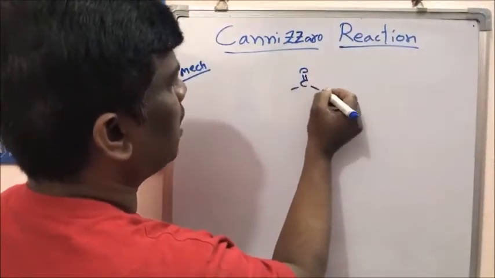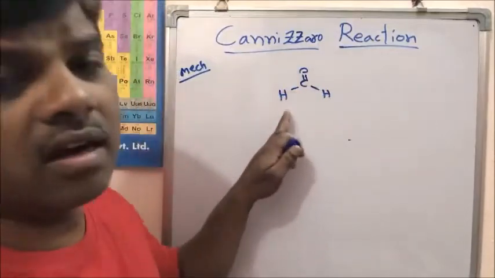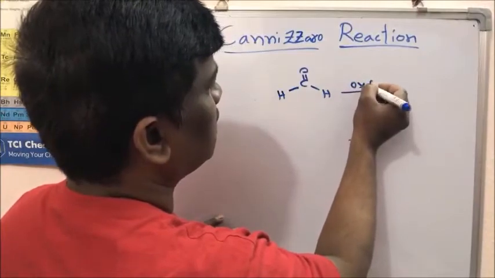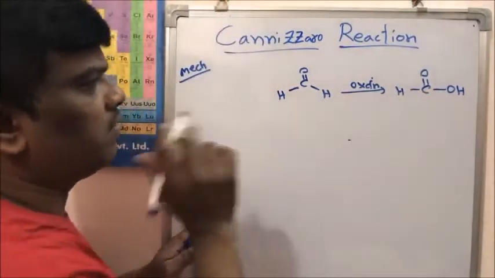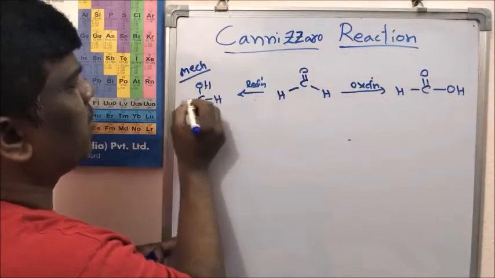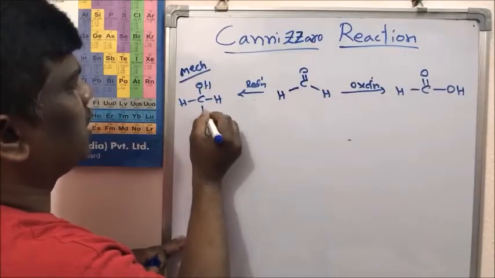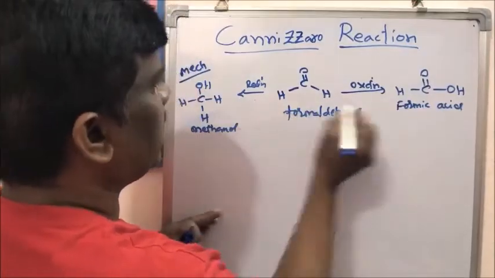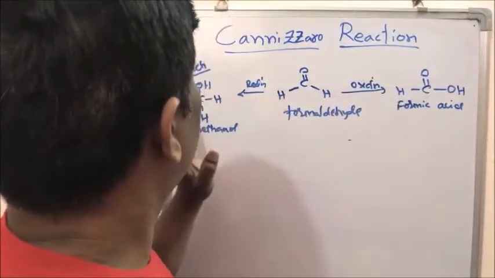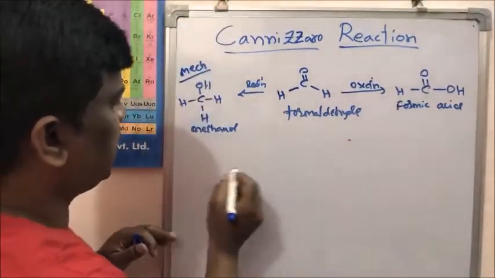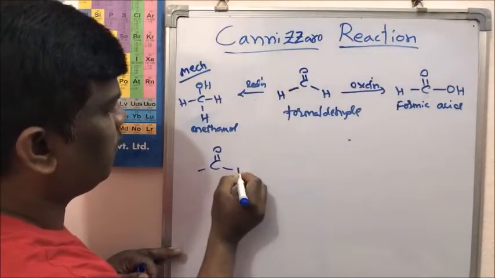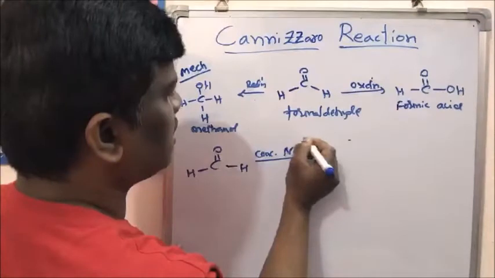Formaldehyde has no alpha hydrogen. Upon oxidation we expect the acid, and upon reduction, methanol, CH3OH. Formaldehyde under oxidation conditions gives formic acid, and on reduction gives methanol. So how does it take place? Let us see. I am taking one molecule of NaOH, which is nothing but OH minus and Na plus.